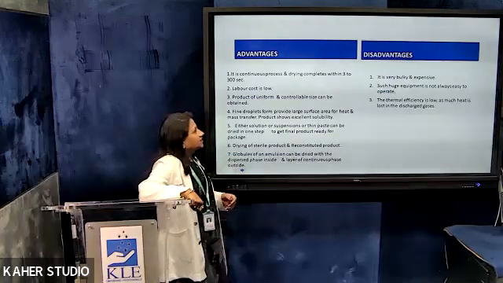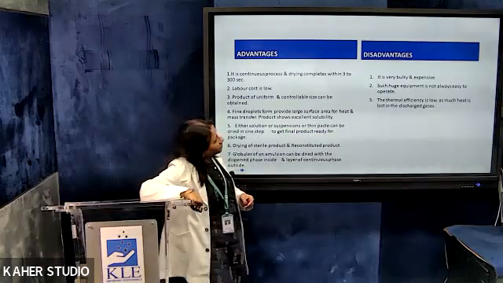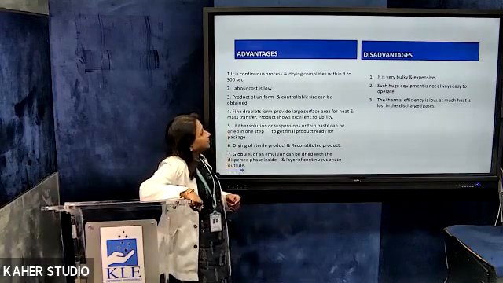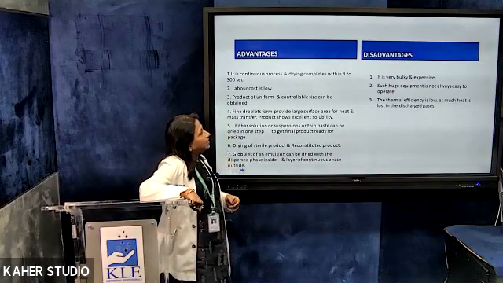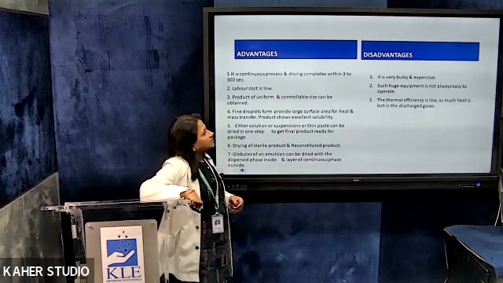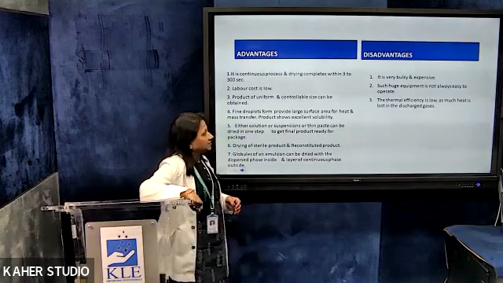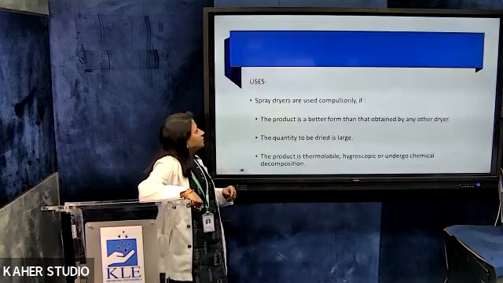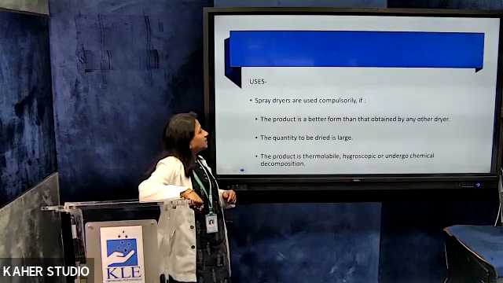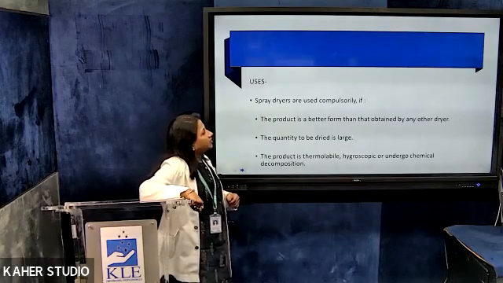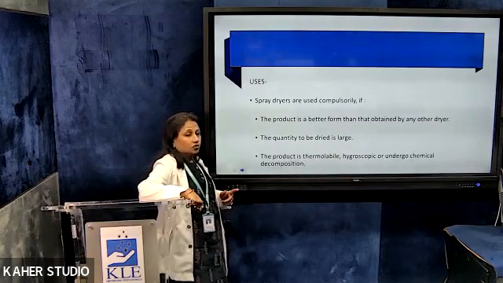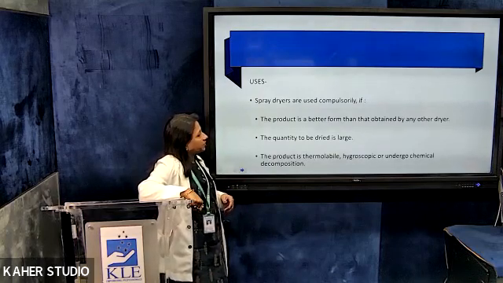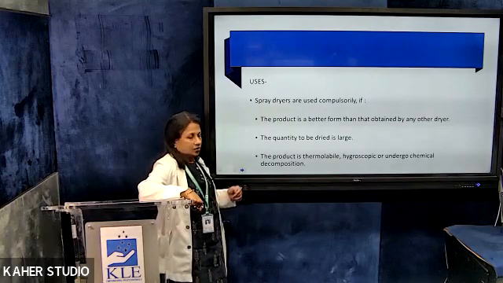The disadvantage is that it is very bulky and it is also expensive. Huge equipment is not very easy to operate, and the thermal efficiency is low as much heat is lost in the discharged gases. Uses: it is used compulsorily if the product is of a better form than that obtained by any other dryer, the quantity to be dried is large, and the product is thermolabile, hygroscopic, or undergoes chemical decomposition.